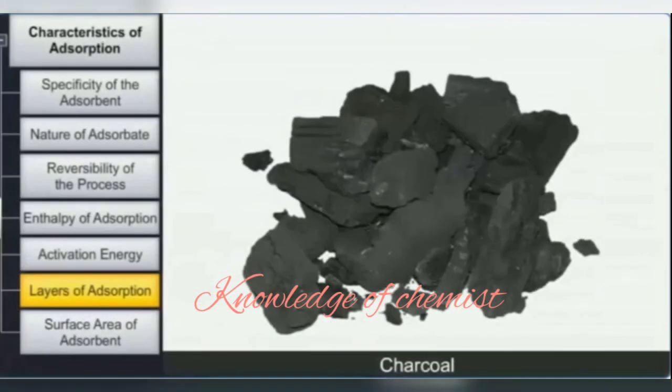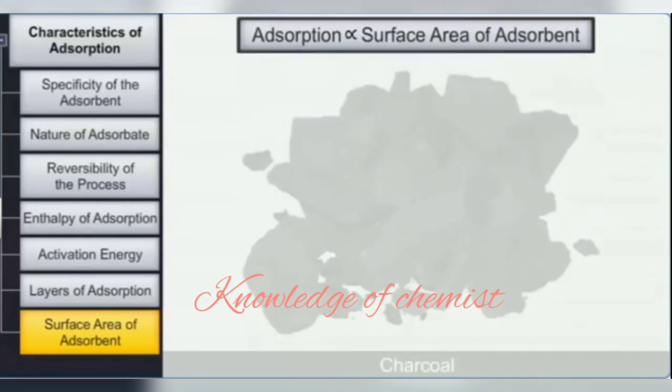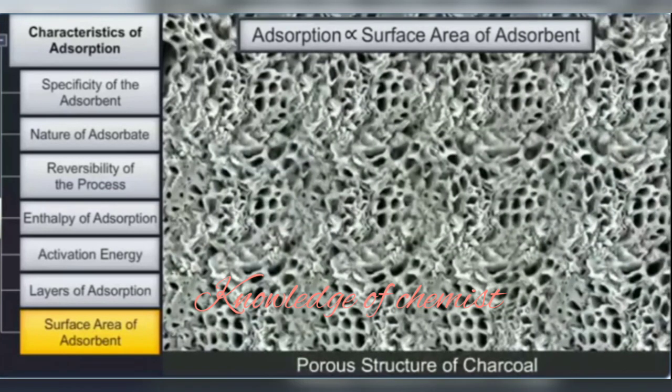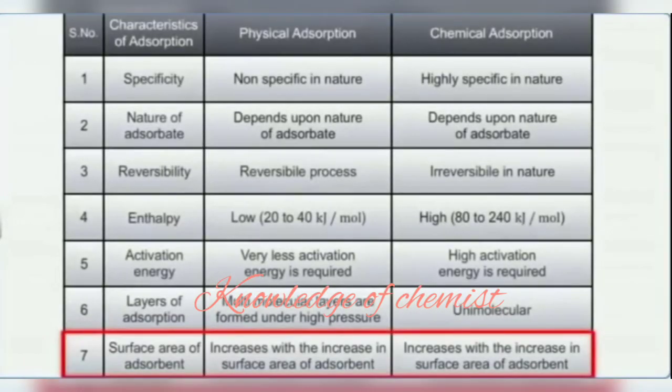Let us now look at the impact of the surface area of the adsorbent on physical and chemical adsorption. The greater the surface area, the greater is the adsorption. Charcoal is a good adsorbent as it has a porous structure, for both physical and chemical adsorption. The extent of adsorption increases with an increase in the surface area of the adsorbent.